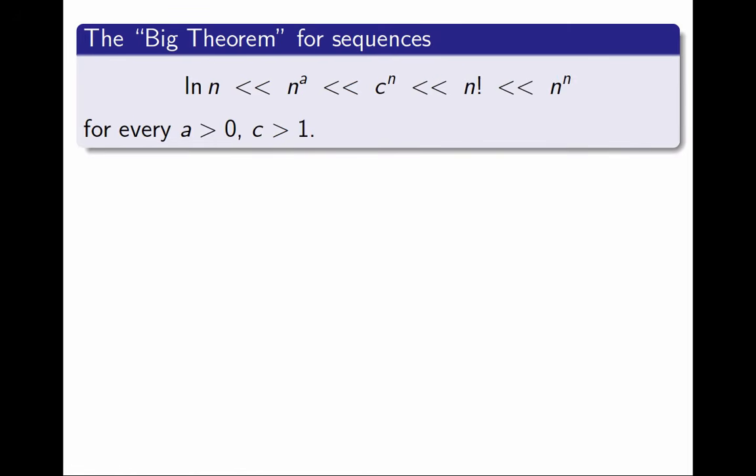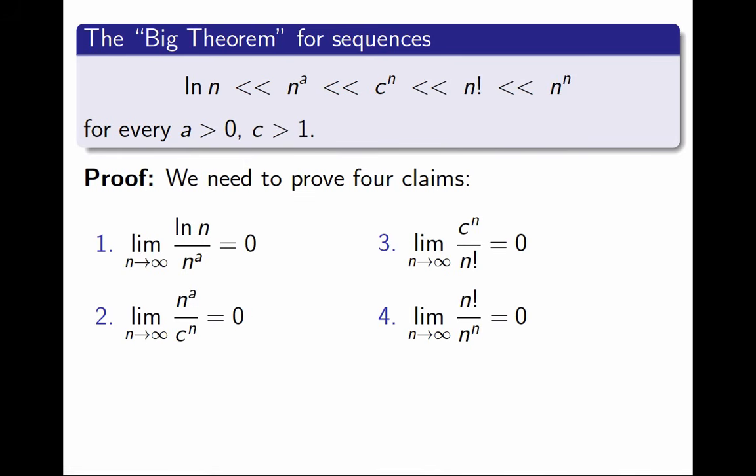As a reminder, the Big Theorem says that logarithms are much smaller than powers, which are much smaller than exponentials, which are much smaller than factorials, which are much smaller than power exponentials. This is actually 4 different claims. In order to prove the theorem, I will need to prove all 4 claims. For example, I need to prove that the limit as n approaches infinity of a logarithm over a power is 0, and so on.